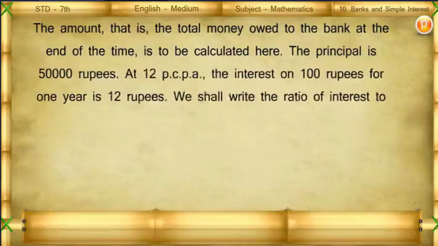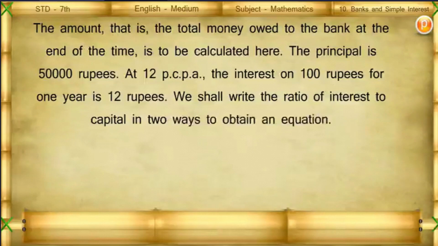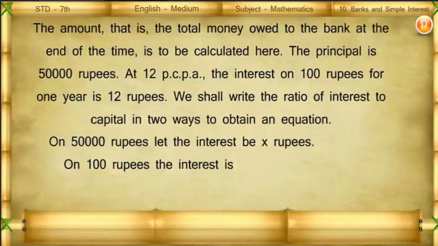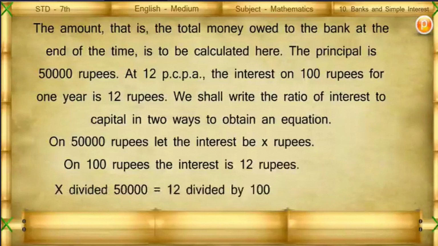We shall write the ratio of interest to capital in two ways to obtain an equation. On 50,000 rupees, let the interest be x rupees. On 100 rupees, the interest is 12 rupees. X divided by 50,000 is equal to 12 divided by 100.